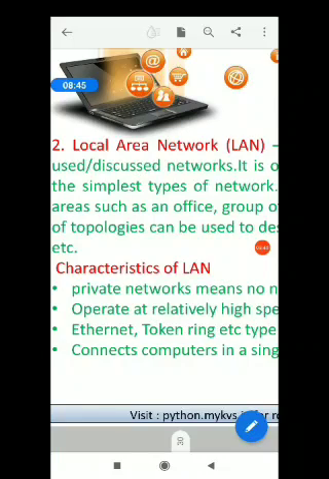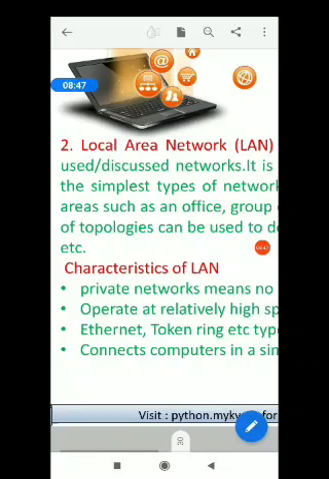Data transfer rate or speed over LAN can vary from 10 Mbps to 1 Gbps. If a LAN is set up using unguided media, it is called WLAN or wireless LAN. The key purpose of a LAN is to share resources. LAN users can share data, programs, printer, disk, modems, etc. Then we have the next one,